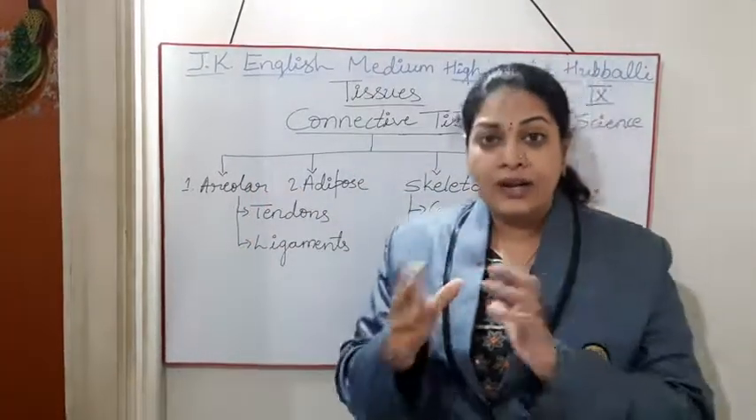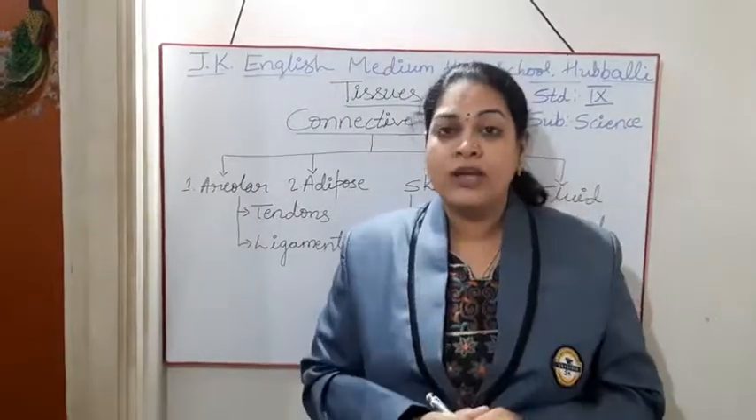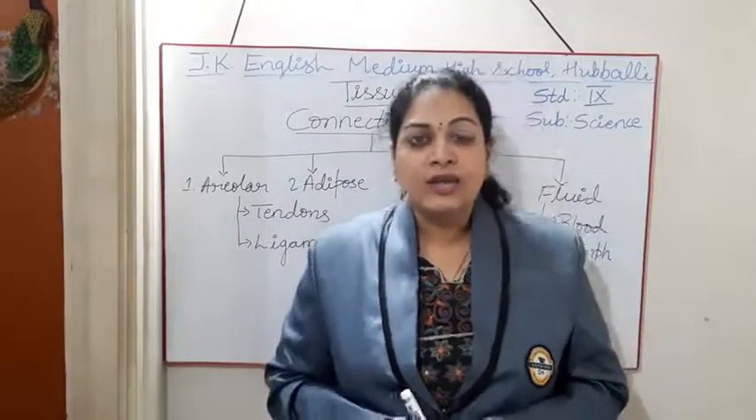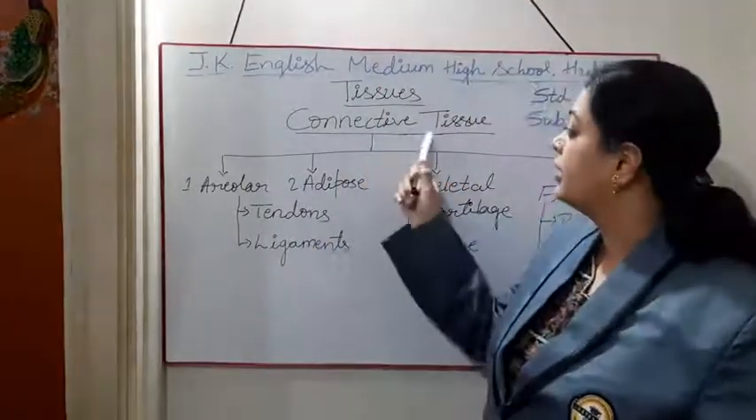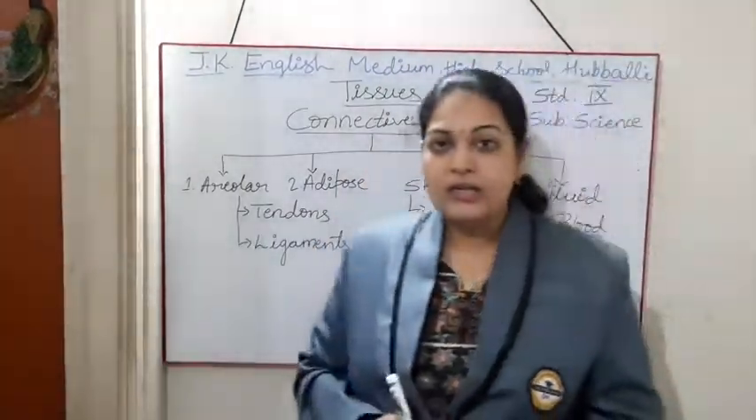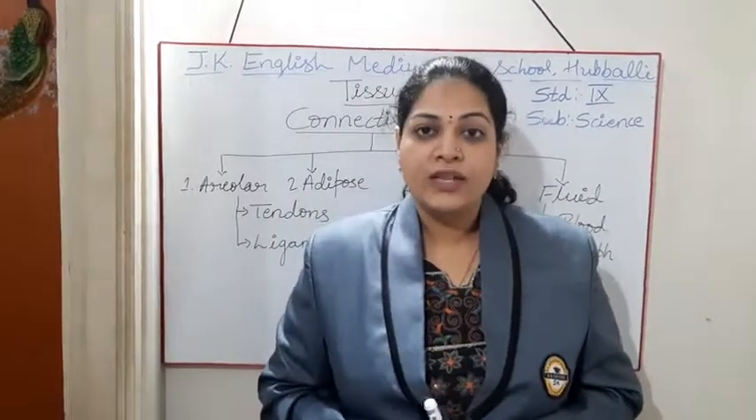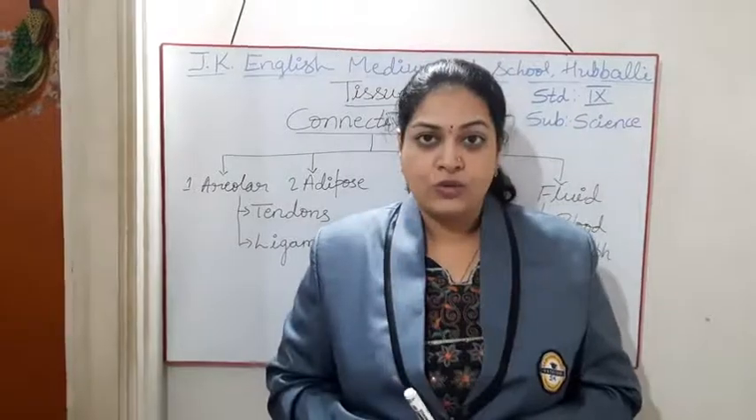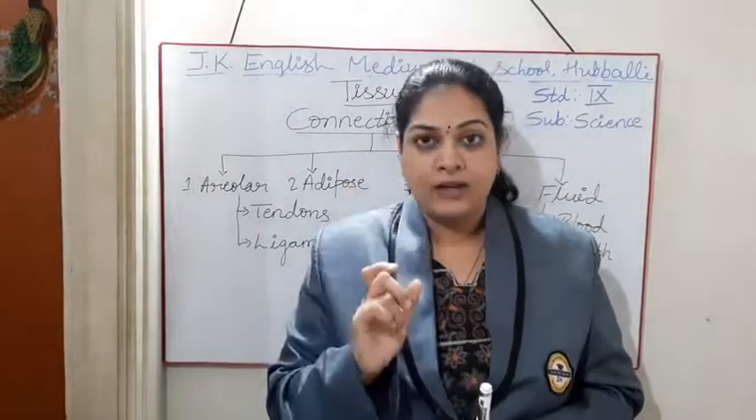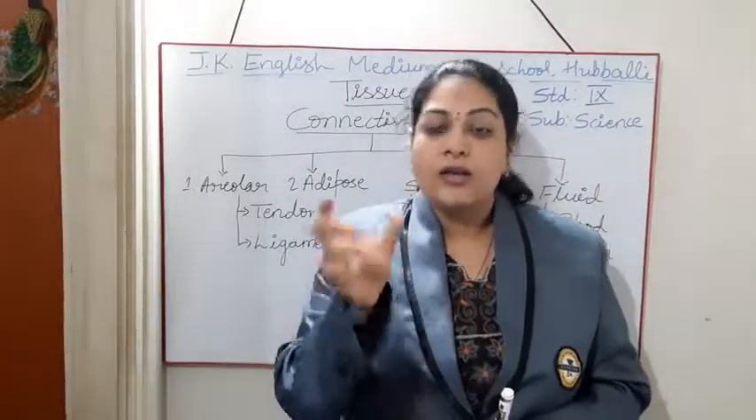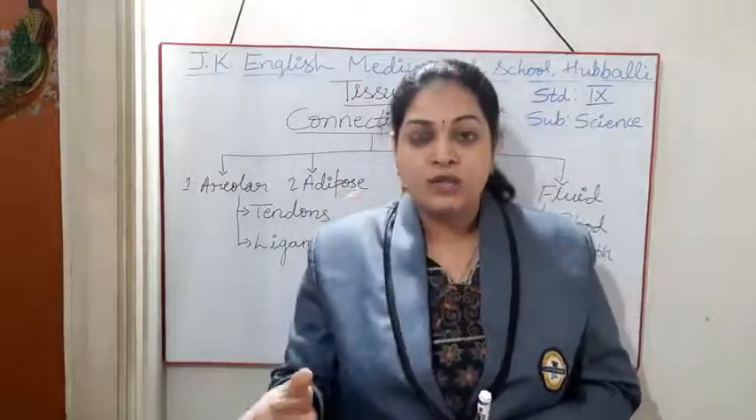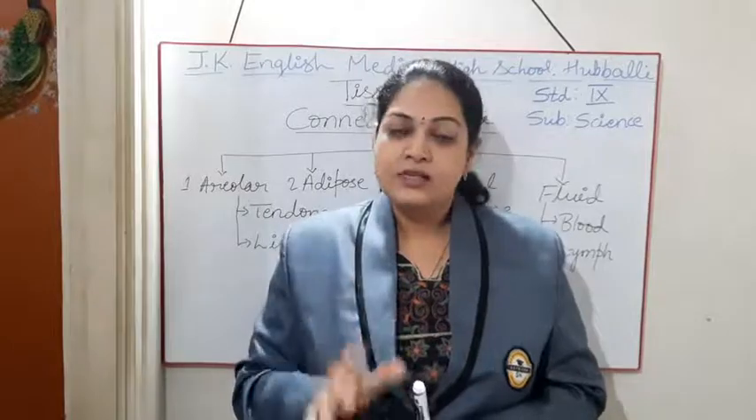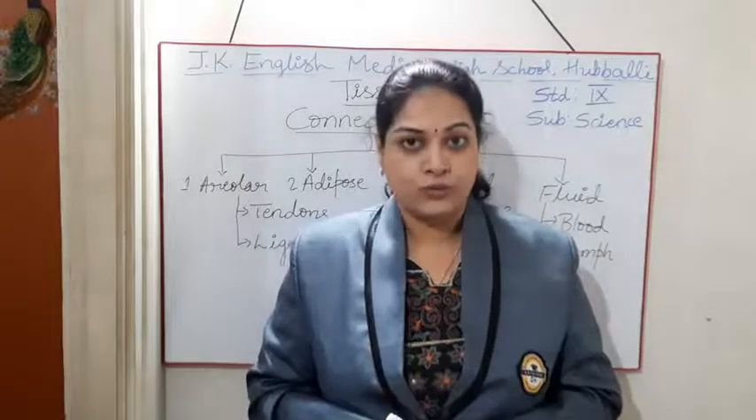It is going to connect the organs of our body, the tissues of our body. So the name is connective tissue. Hope you are understanding, students. So how can you explain the connective tissue now? It is a type of tissue which helps to connect, which helps to join different types of tissues and different types of organs of our body. So it is called connective tissue.